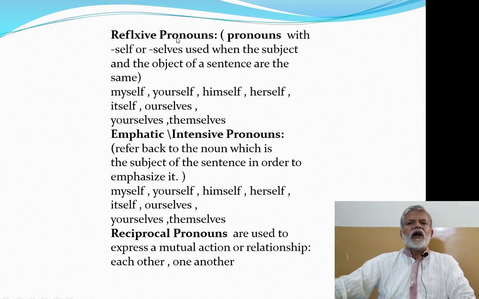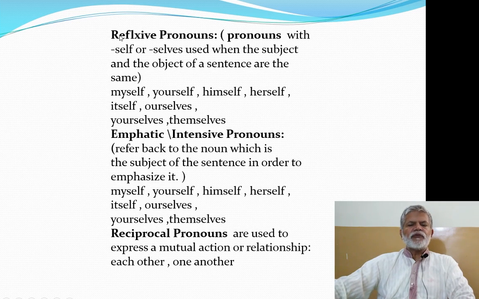Reflexive pronouns are basically used when in a sentence the subject and the object are the same. For example, myself, yourself, himself, herself, itself, ourselves, yourselves, themselves. In the singular, we use self, whereas in plural, we use selves.